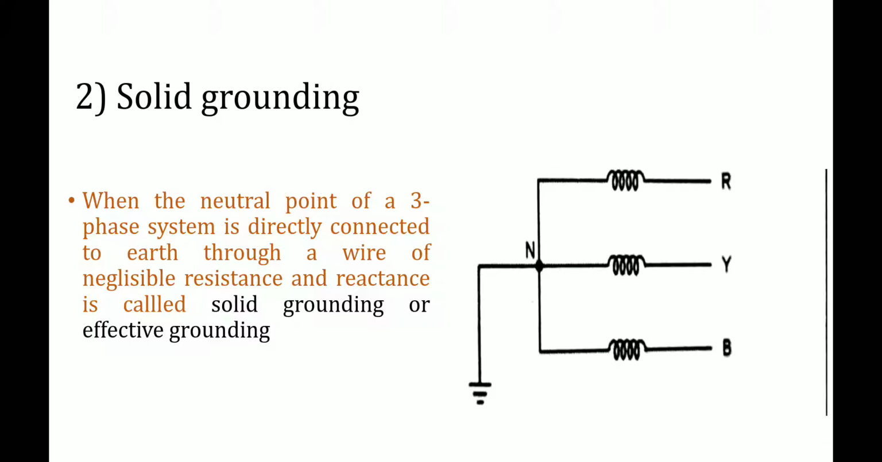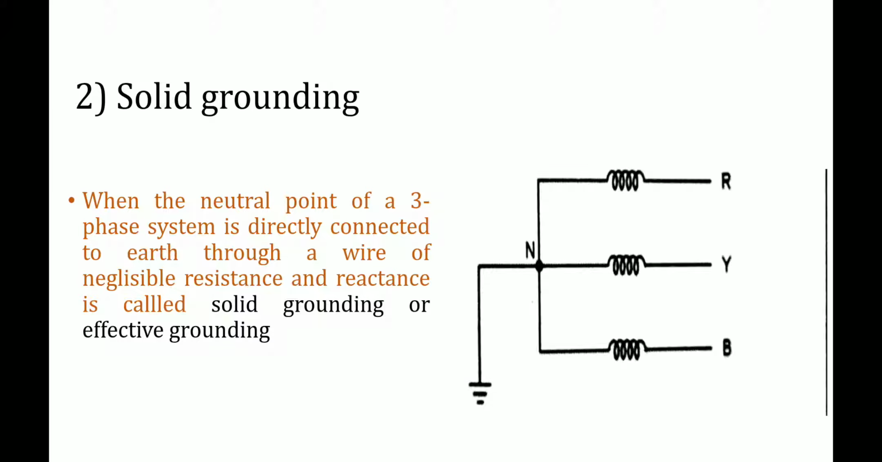Okay, the second one is solid grounding. Solid grounding means the neutral is connected to the ground. How? The neutral point is solidly connected to the ground with the help of a wire, and this wire has negligible resistance and reactance. Keep it in mind. Solid grounding means when the neutral point of a three-phase system is directly connected to the earth with the help of a wire having negligible resistance as well as reactance.